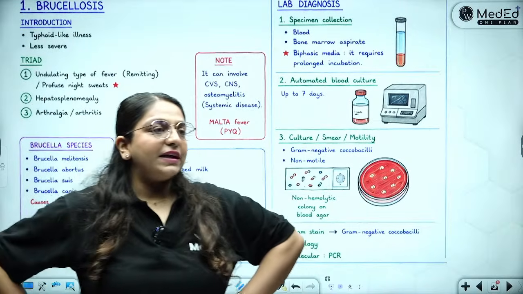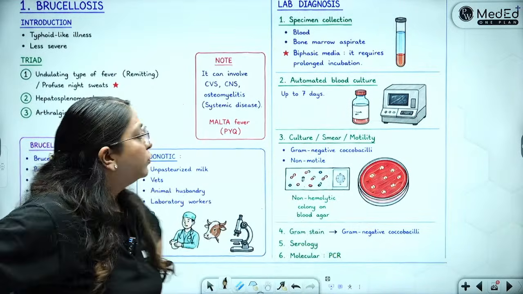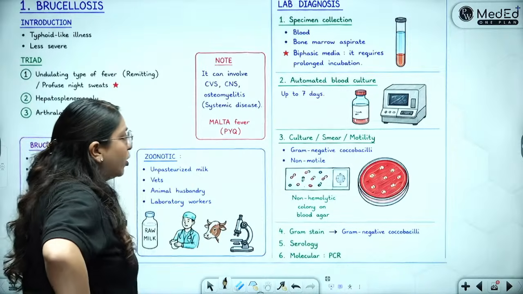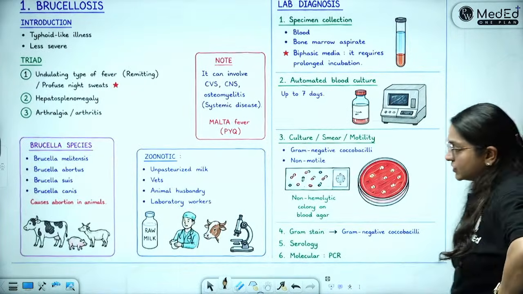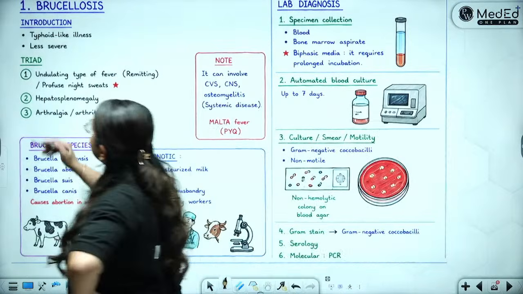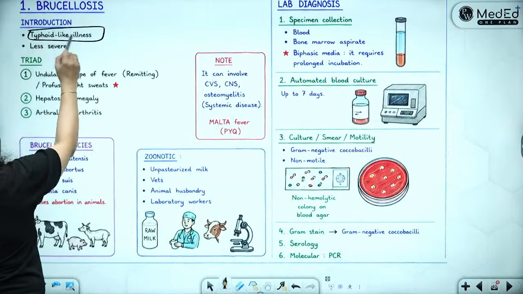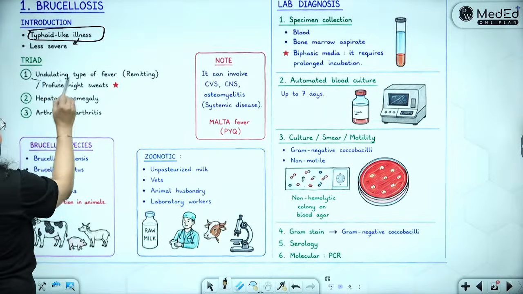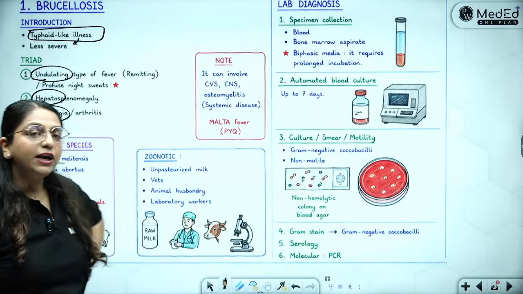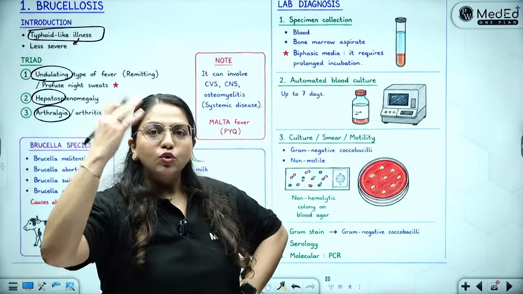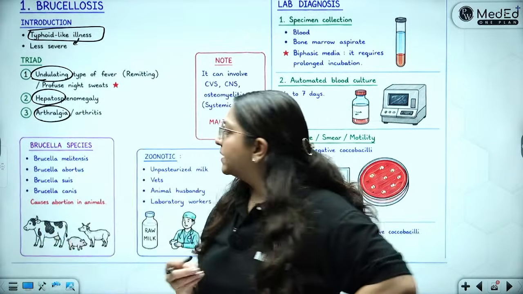We are done with infective endocarditis. Now, the only thing which remains is certain important bacteria. So, you have this, brucellosis. What is brucellosis? It is a typhoid-like illness, but less severe. So, there is the undulating fever, hepatosplenomegaly, and bone pains. Undulating fever means fever comes and goes, okay, and there is profuse sweating associated.